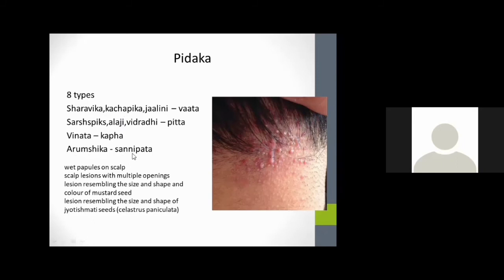But one extra Pidaga is the involvement of Sannipata, Tridosha Dushti, that is Arumshika, like wet papules on the scalp, and these scalp lesions with multiple openings resemble the size, shape and color of a mustard seed, and the lesion also resembles the size and shape of the Jyotishmati seeds. So Arumshika is specific to children mainly.